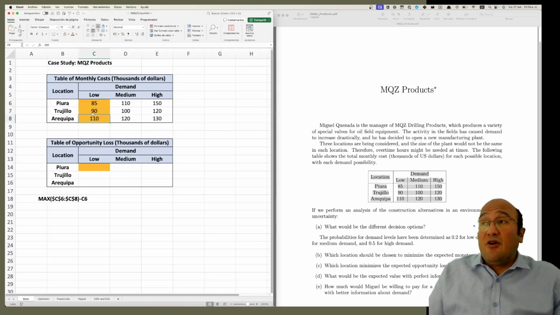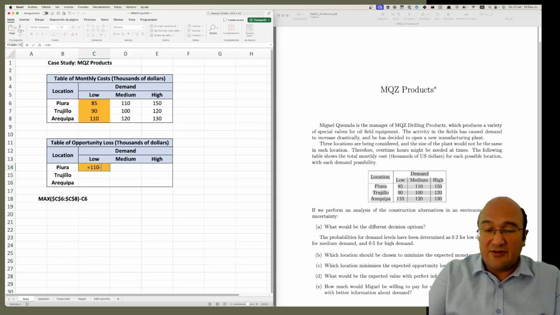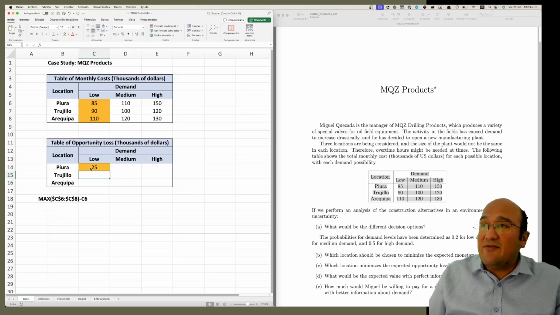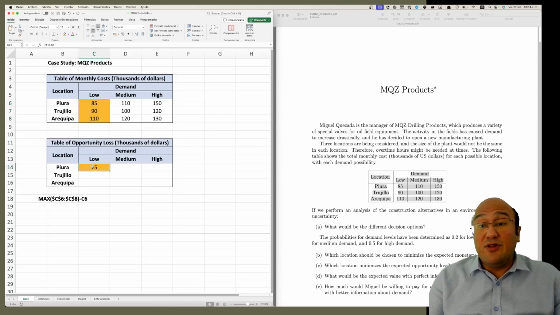So the cost of opportunity was 110 minus 85, 25. What did we do? The maximum minus the cell. The maximum was referring to the best case scenario. And for profit it is the maximum of the column. But for cost, it changes. The best case is the lowest cost. So instead of maximum, we have to put the minimum.